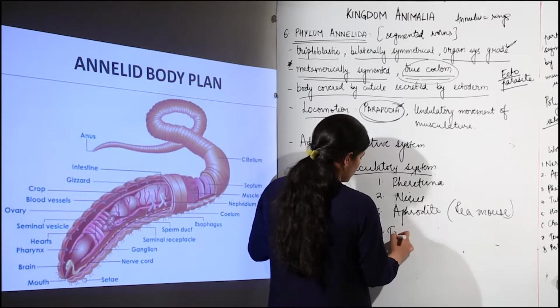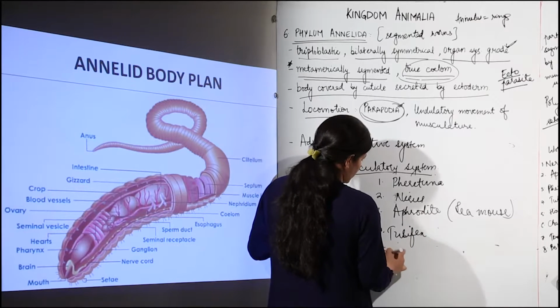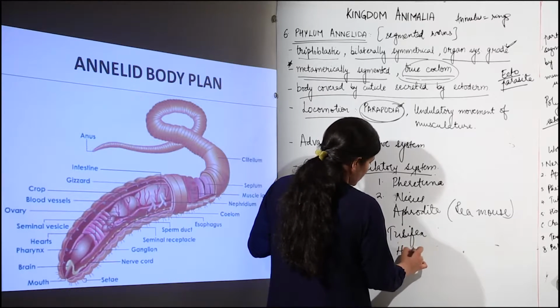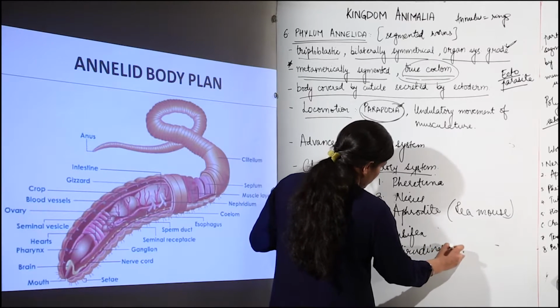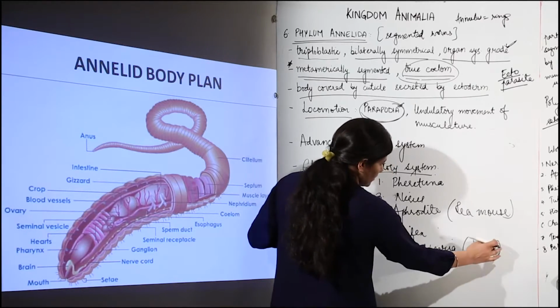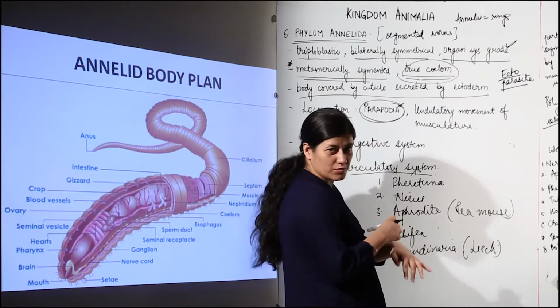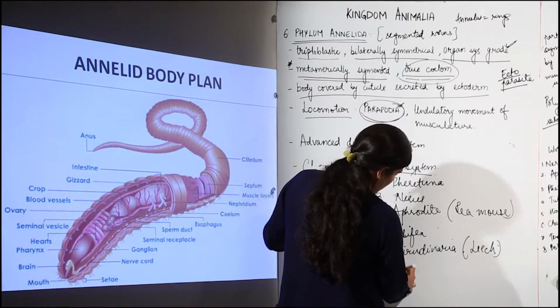Then we have Tubifex. Next is the leech, otherwise known as Hirudinaria. It is the blood-sucking leech that comes and sticks to the body and sucks blood out of our skin. Then we have Terebella.